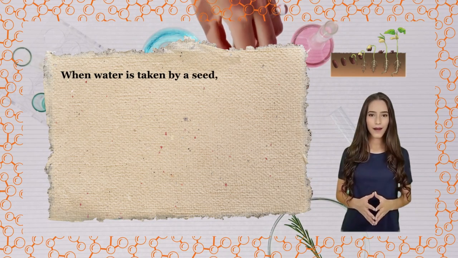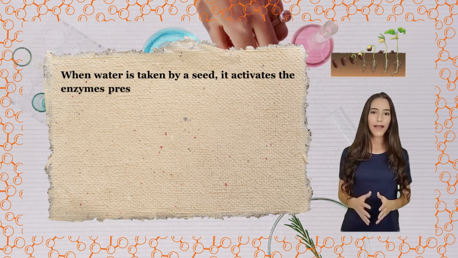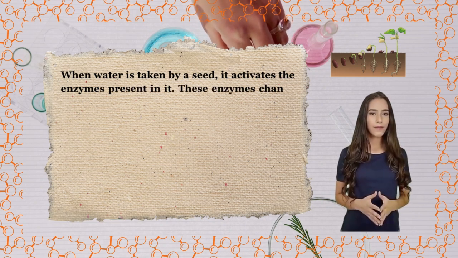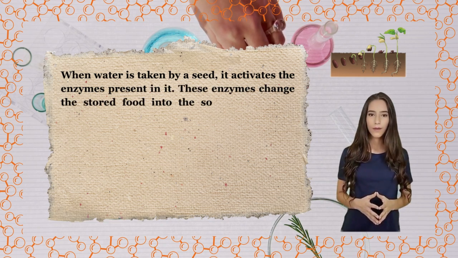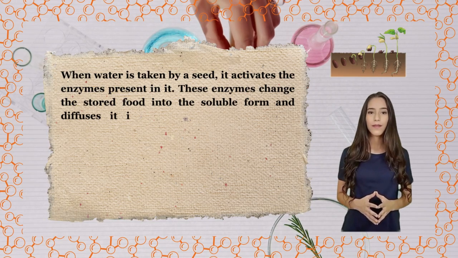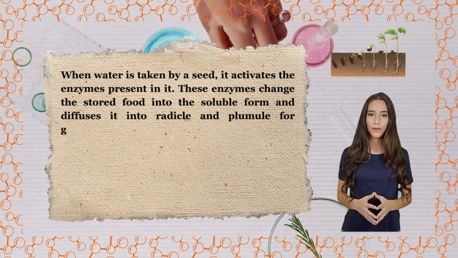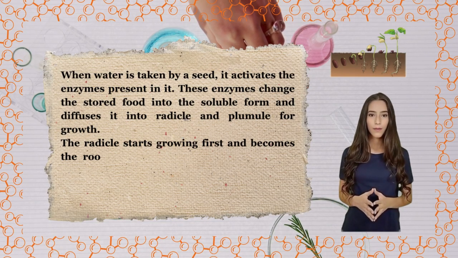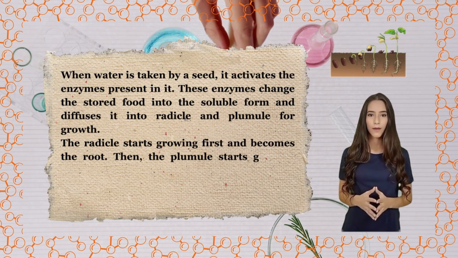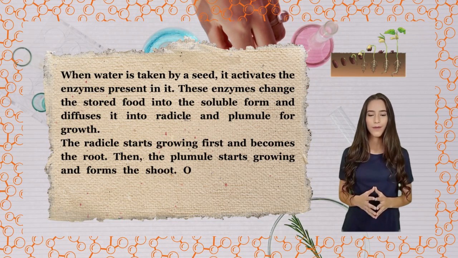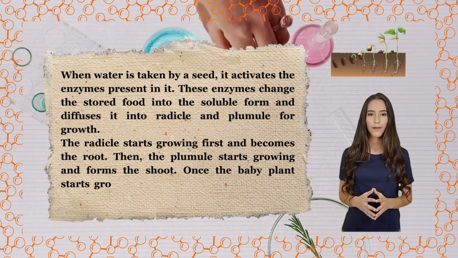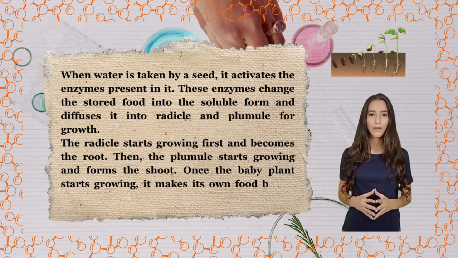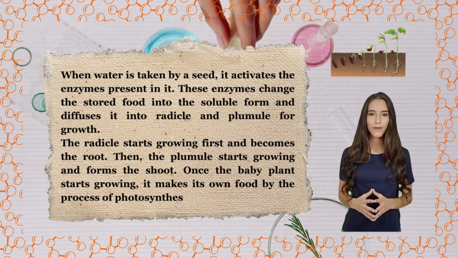When water is taken by a seed, it activates the enzymes present in it. These enzymes change the stored food into the soluble form and diffuse it into the radicle and plumule for growth. The radicle starts growing first and becomes the root. Then, the plumule starts growing and forms the shoot. Once the baby plant starts growing, it makes its own food by the process of photosynthesis.